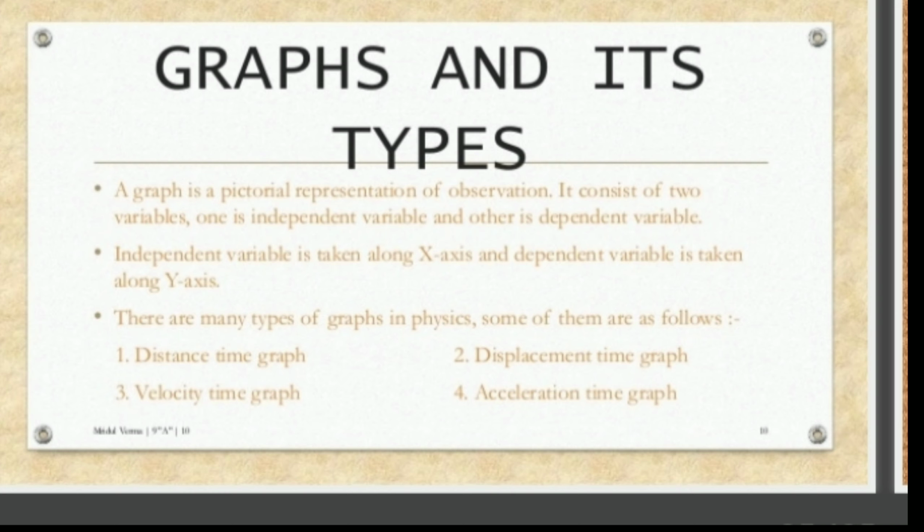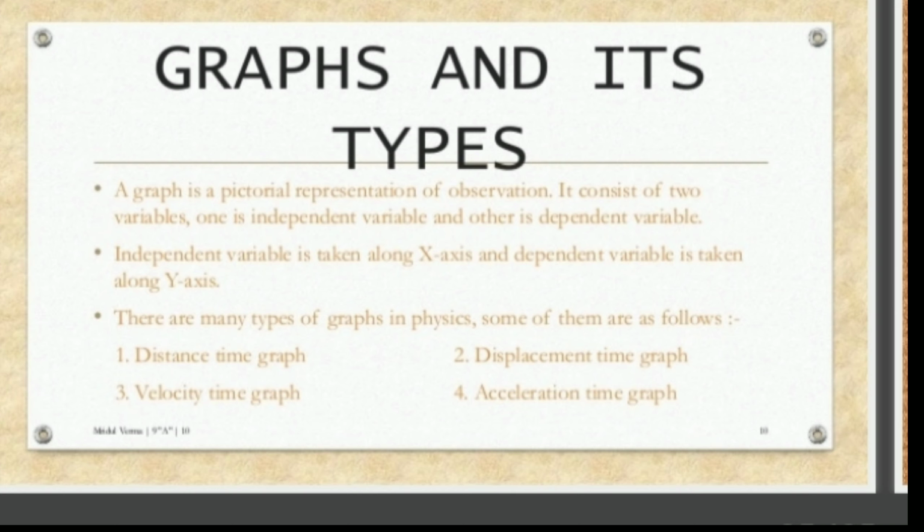Graphs and its types. See here, a graph is a pictorial representation of observation. Pictorial. So in the graphical method, we define the particular position of a person by graphical representation. Suppose, see here, it consists of 2 variables. One is the independent variable and the other is the dependent variable. You know the meaning of independent variable and dependent variable.